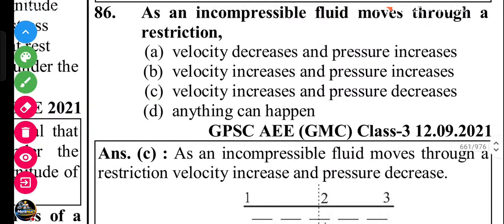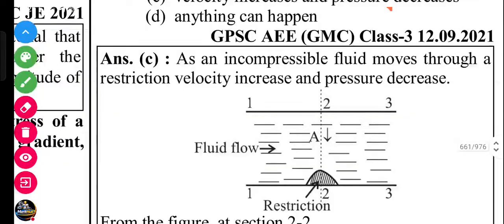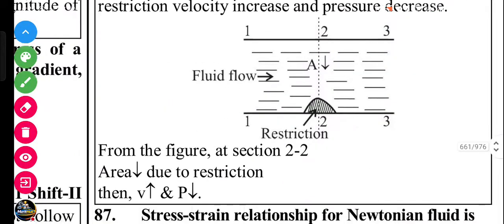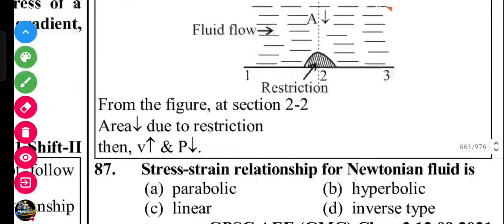Let's see the explanation. As an incompressible fluid moves through a restriction, velocity increases and pressure decreases, because area is decreased due to the restriction.